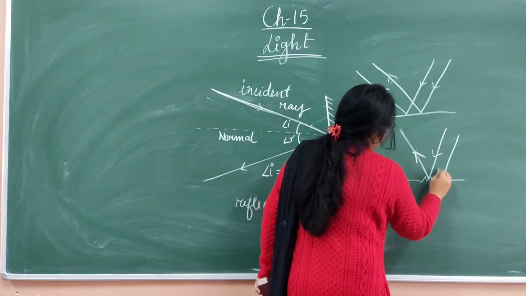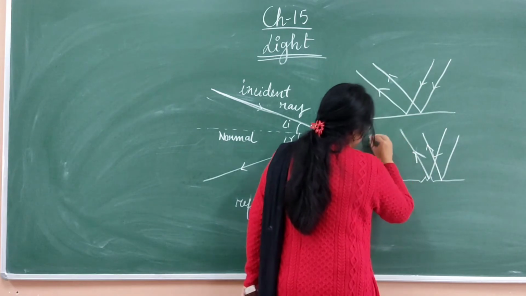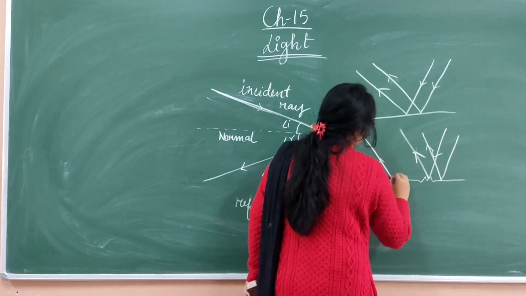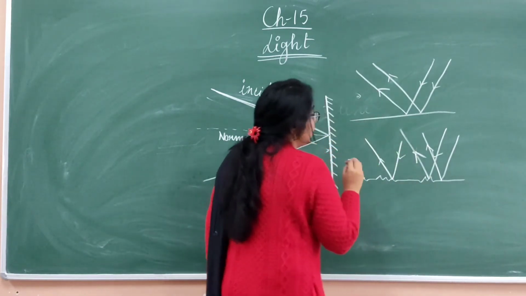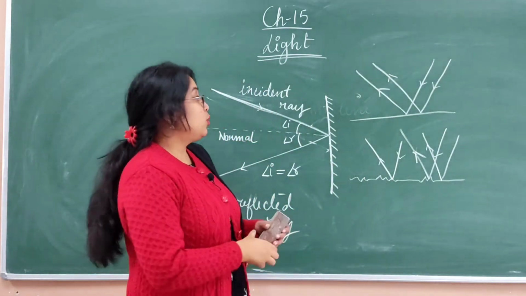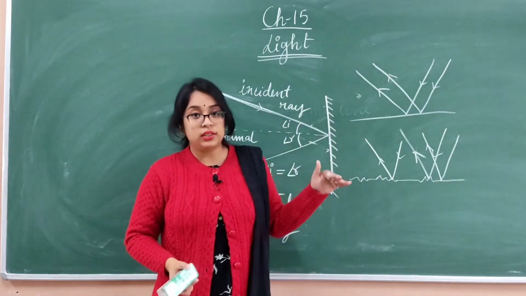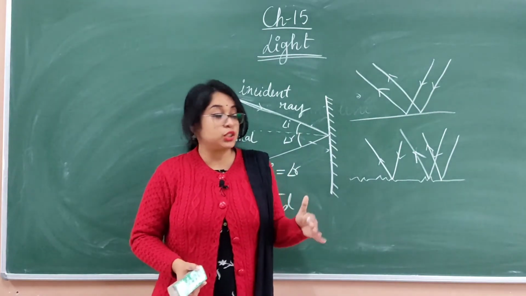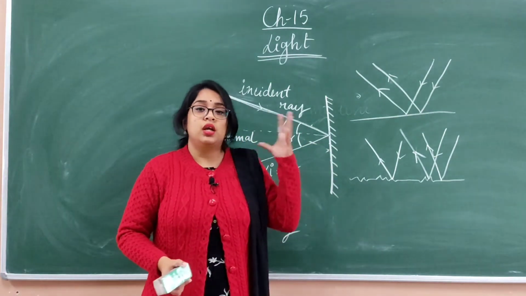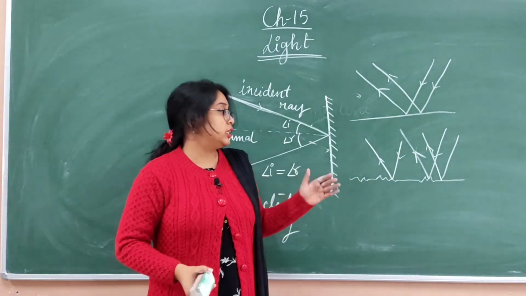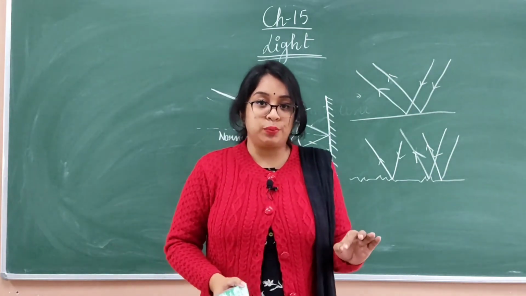Then it may get reflected like this. See, the reflection is irregular. It is an irregular sort of reflection. So when light falls on a polished surface, it will show regular reflection, and when it falls on an unpolished surface, it will show irregular reflection.